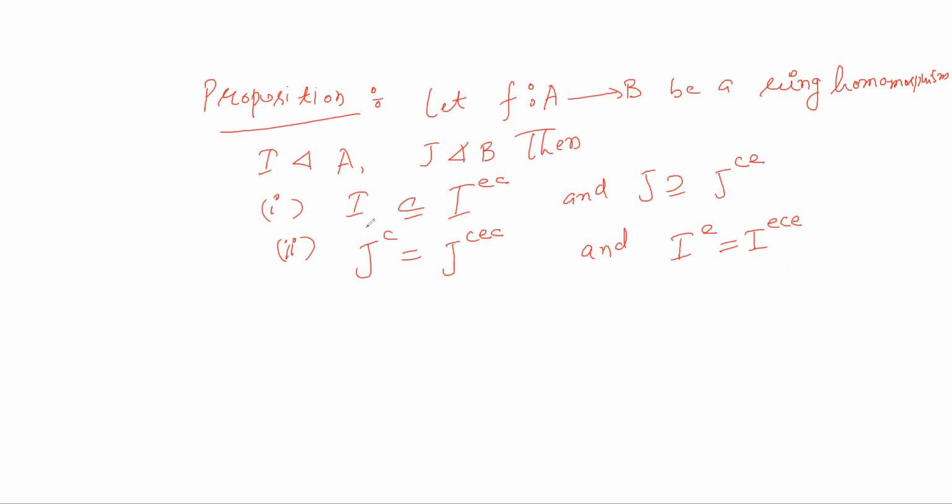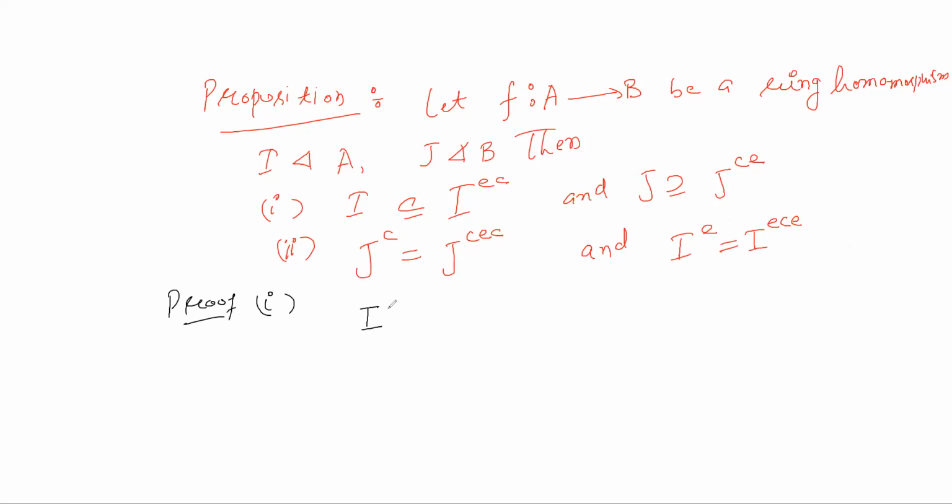First we prove that I is contained in I extension contraction, and J contains J contraction extension. Now what is I extension contraction?